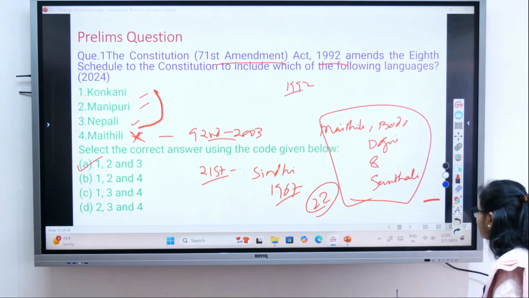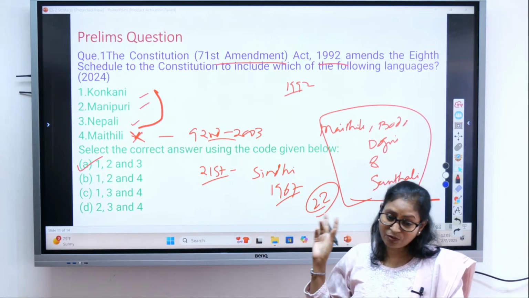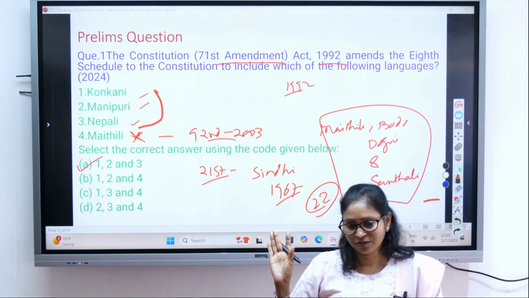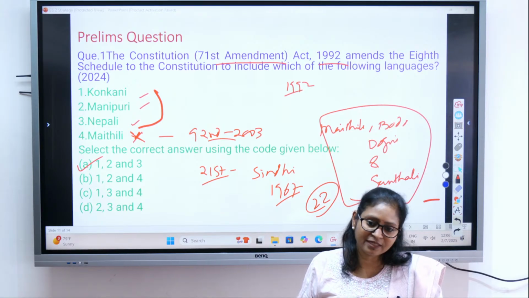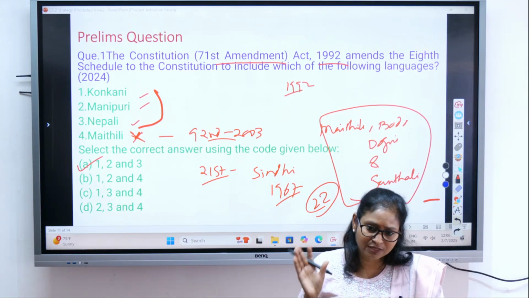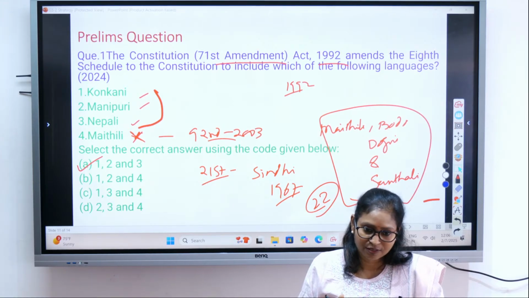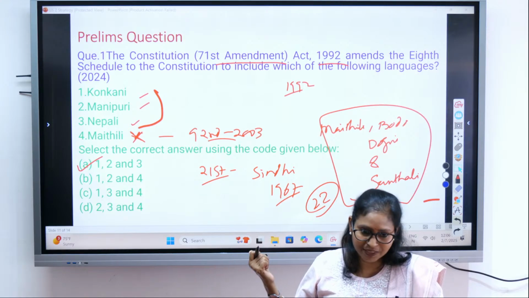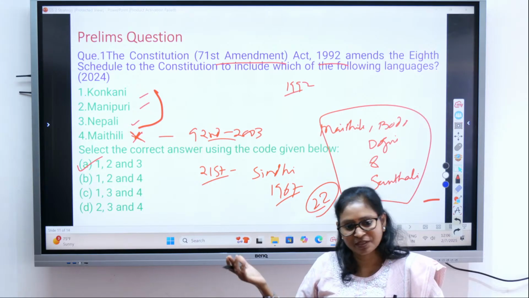This is a very easy question, but some of the students have done this incorrectly also. So you see, if you miss out on this type of question, I am telling you, you may be out of the race. Because 90% of students, probably 99%, will do this kind of question correctly. But if you are making mistakes in this type of question, that is what I discussed in yesterday's session: people miss out if they don't solve easy questions properly. And some people have made it wrong because they have not revised it well, and they were confused and made it wrong.